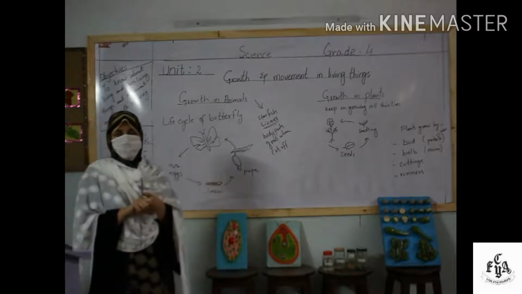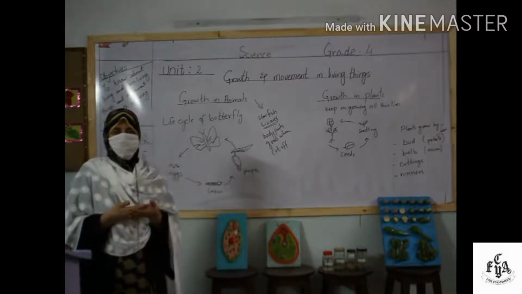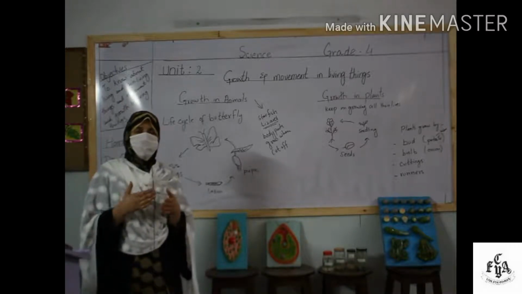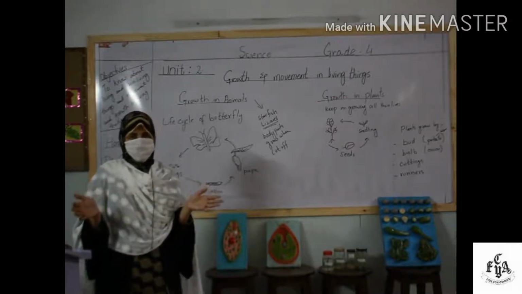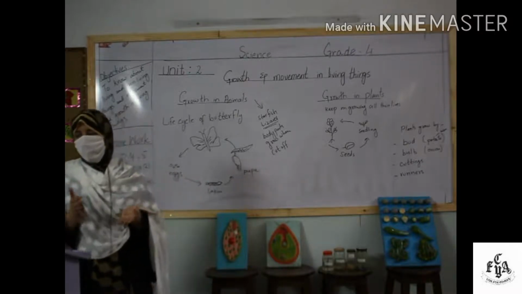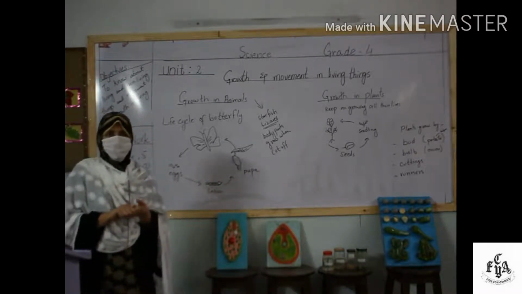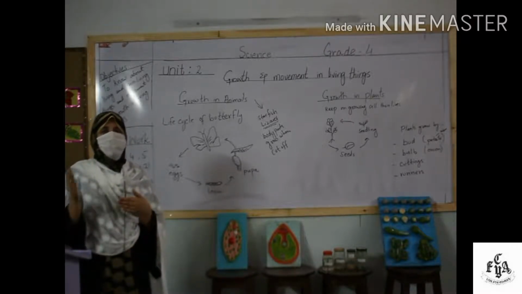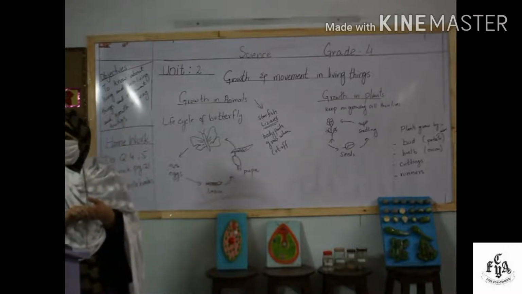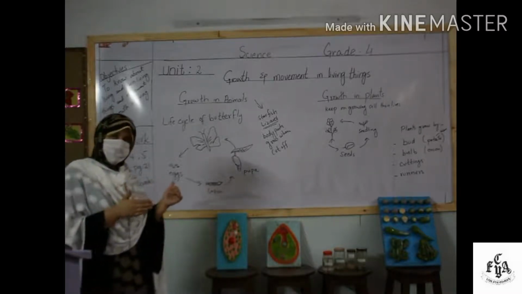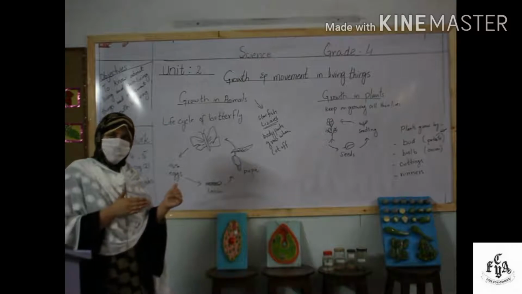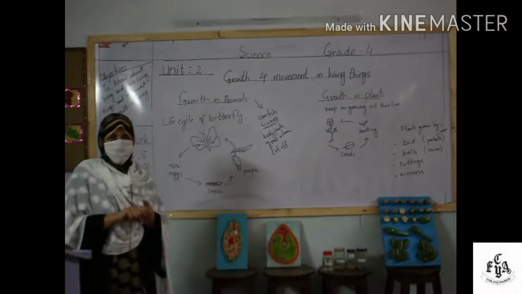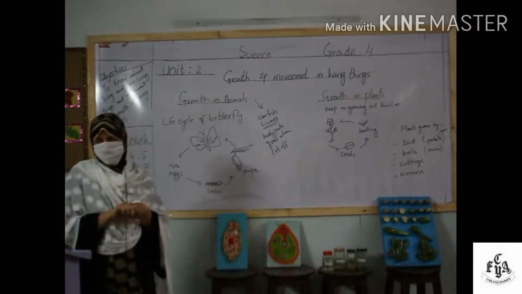As you know, animals take food, it is digested in the body, they get the energy, and with the help of that energy the animal is increasing in size. It means they are growing. Animals are growing, and their young ones are similar to their parents when they become grown up, right? Okay, and there are different stages in their growth process as well. Those stages we call the life cycle of the animals.